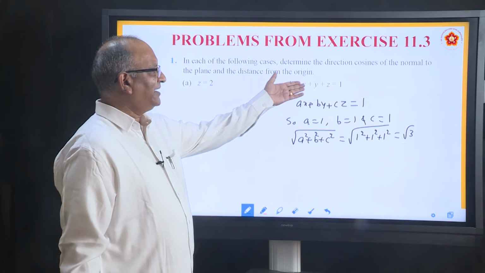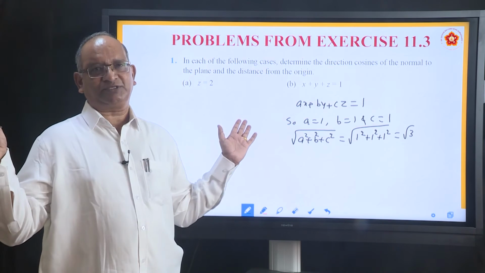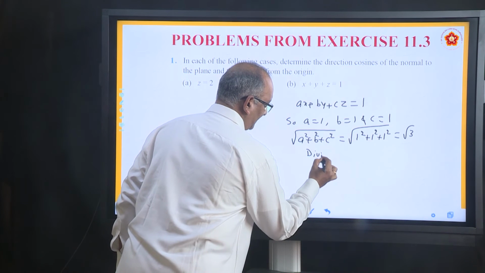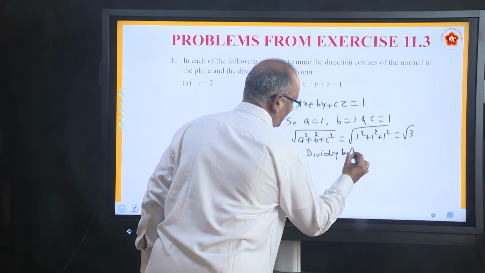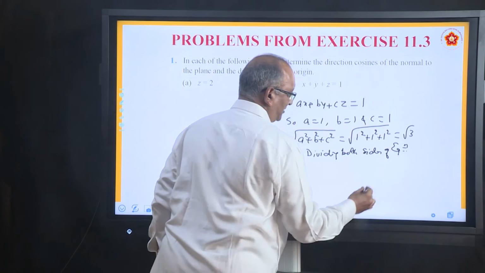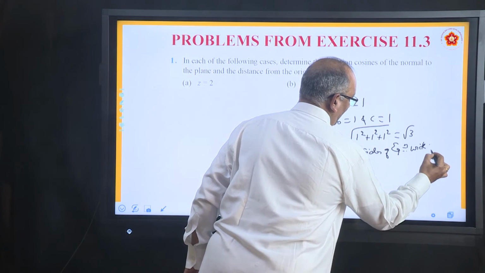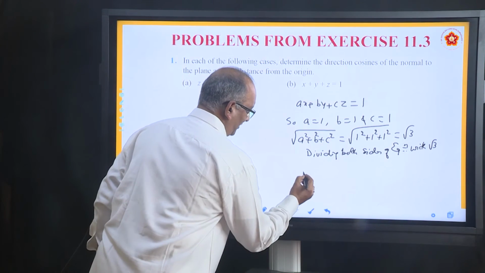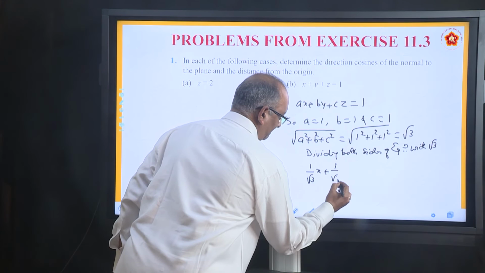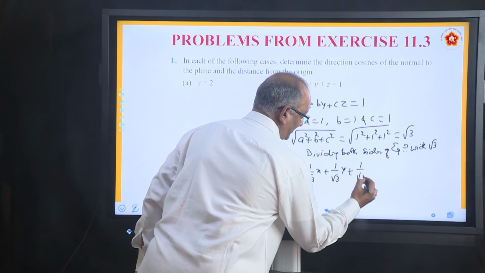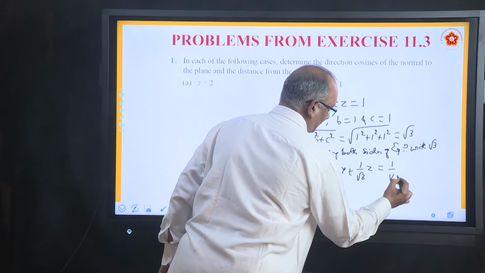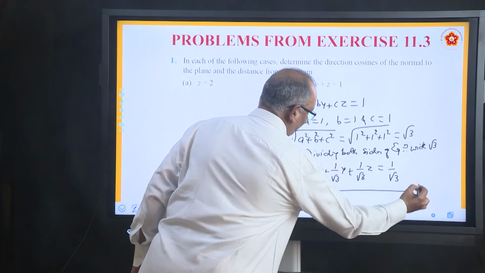But you cannot simply divide one side of the equation with root 3, you have to divide both sides. So, dividing both sides of equation with root 3. What you will get? If you divide, you will get 1 by root 3 x plus 1 by root 3 y plus 1 by root 3 z equal to, right side also you have to divide with root 3. So, this is the equation.